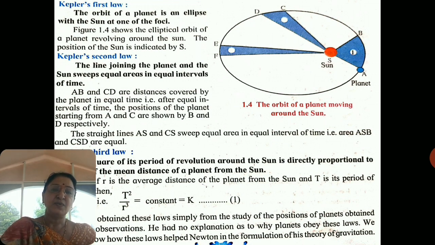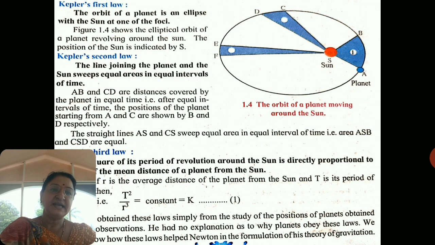Now, Kepler was a German scientist. He was a German astronomer as well as a mathematician, and he stated his three laws of planetary motion. The first law stated by Kepler is that the orbit of a planet is an ellipse with the sun at one of the foci.